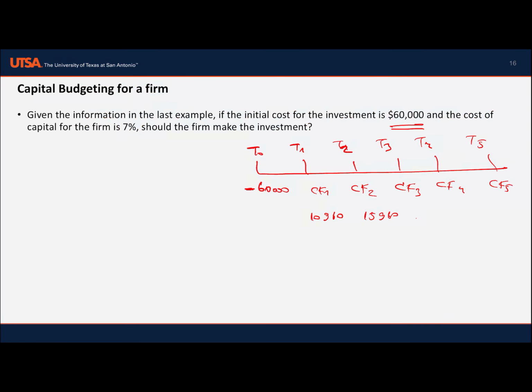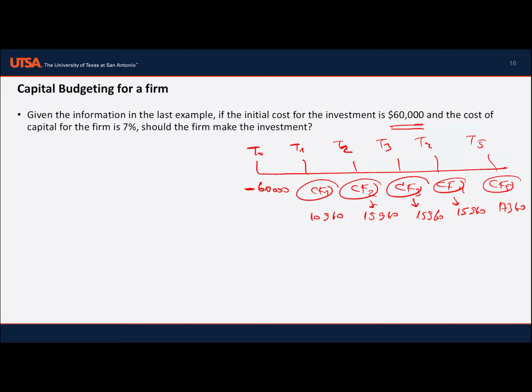Yes, 15,960, same, 15,960. And for the 5th year, 17. So simply we have the cash flow for each year.